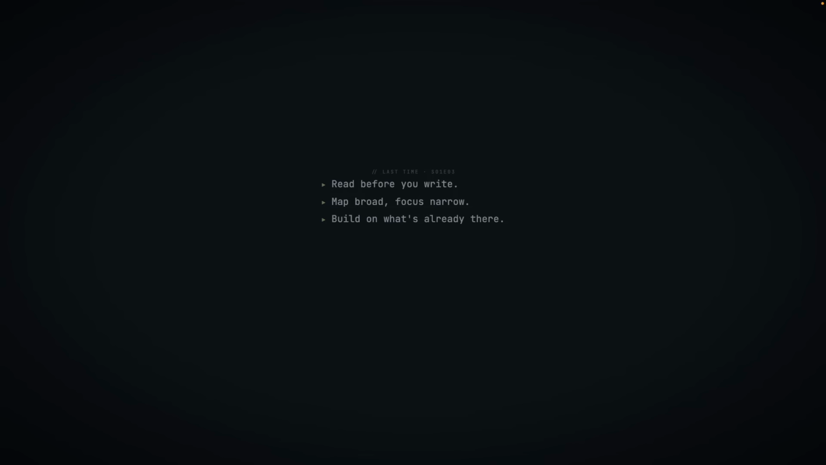Let's have a look what we learned in last week's episode. We started with read before you write to have a broad understanding of the code base. Then we looked at the map and the focus strategy, and we said we build on what's already there. This episode is focused on making this one repeatable,